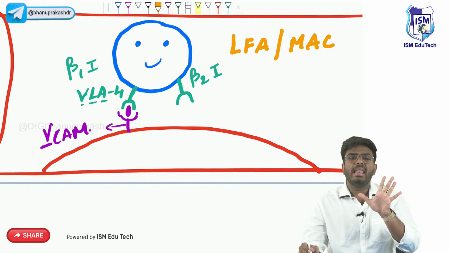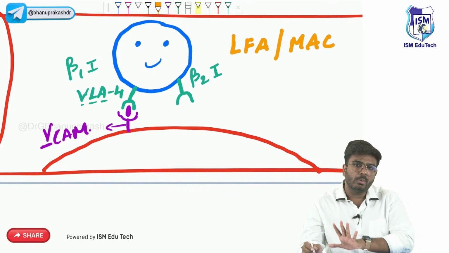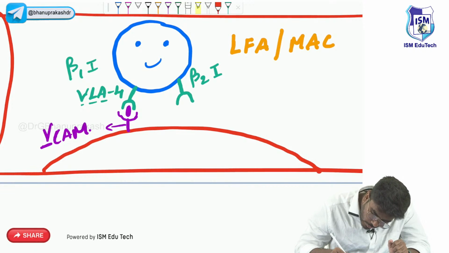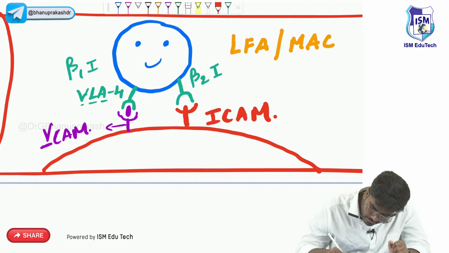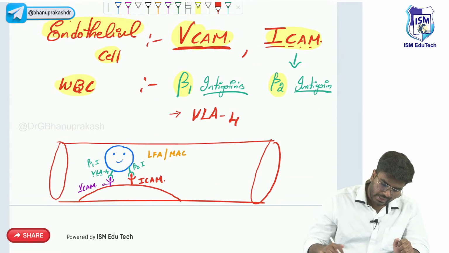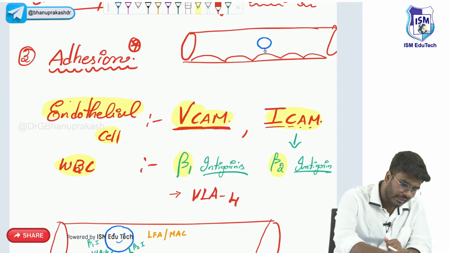Just remember LFA is a type of beta 2 integrin, and MAC molecule is a type of beta 2 integrin. These beta 2 integrins are going to bond with ICAM. So here bonding is forming, and at the end of the day we have adhesion completed. Tight bonding is done.